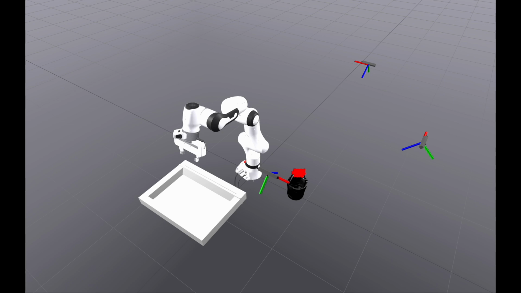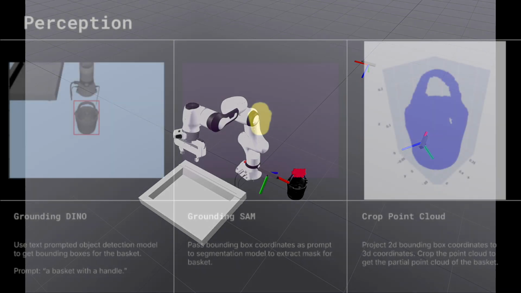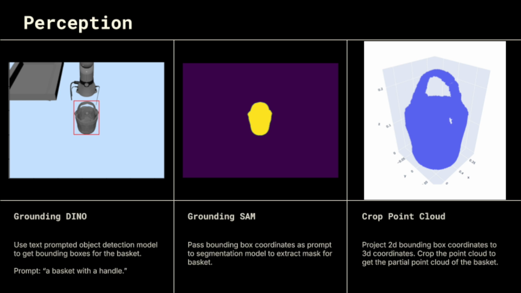of the target container. This is done by first getting the bounding box of the basket using the recently proposed Grounding DINO algorithm with a prompt for the object class. For example, we prompt the network with "a basket with a handle" for baskets. Due to the infinite depth of the corners of the bounding box coordinates using just Grounding DINO, however, we get the minimum and maximum depth values of the points on the target object by segmenting out the object using the Segment Anything algorithm with the same prompt and adding a small offset.